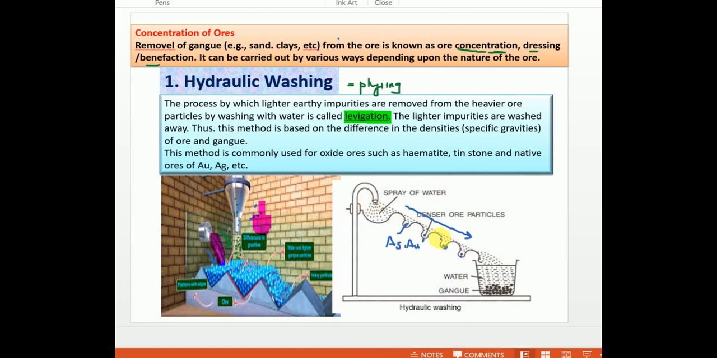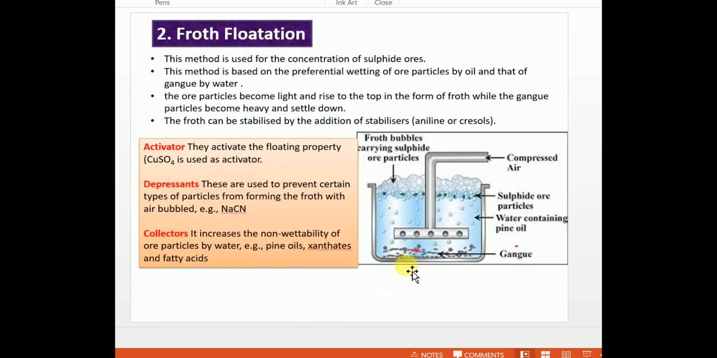Hydraulic washing is basically applied for ores which have high density. For example, you can use this for oxide ores like hematite Fe2O3, and also some native ores such as silver and gold. This is the simplest method. We just apply a physical force using forceful water and wash away the impurities which are lighter in nature. Is this clear? Next, come to the second process, the froth flotation process.